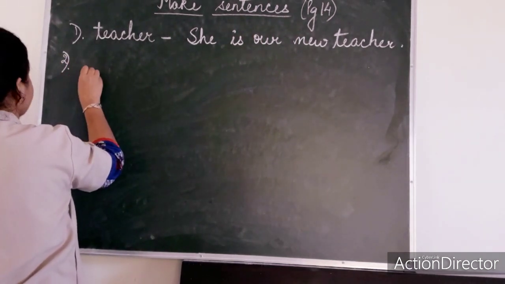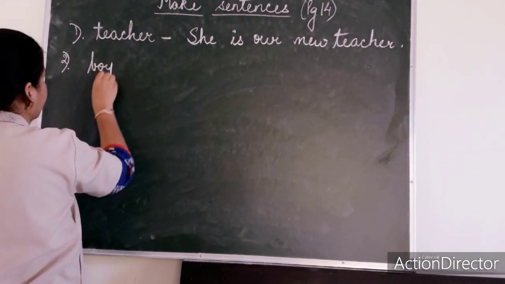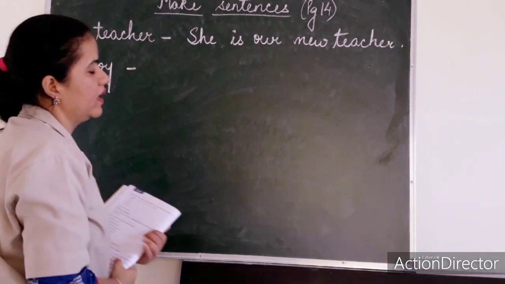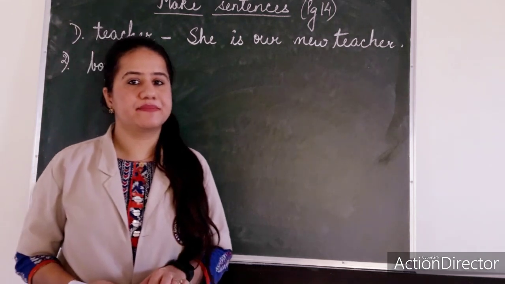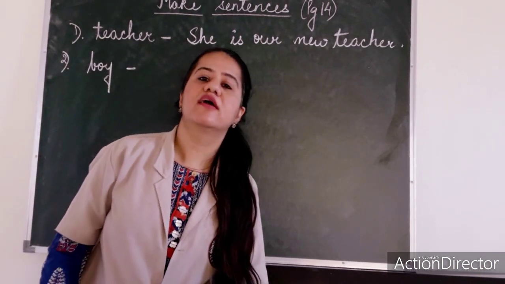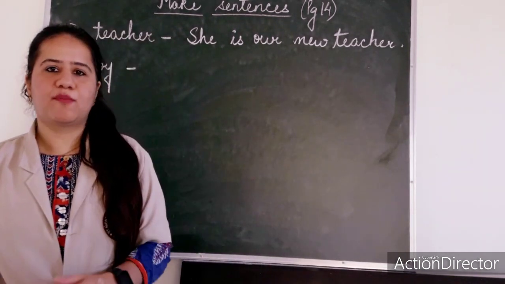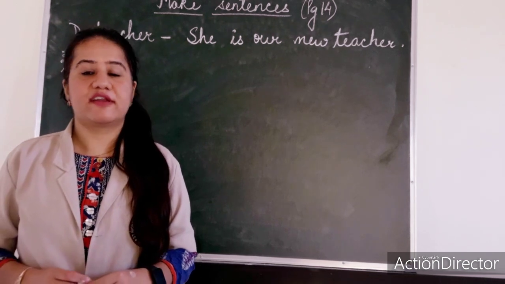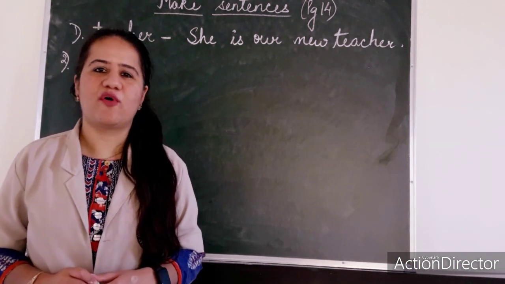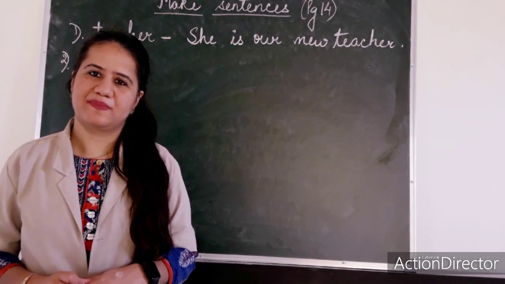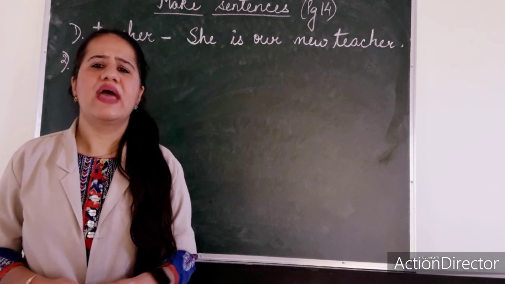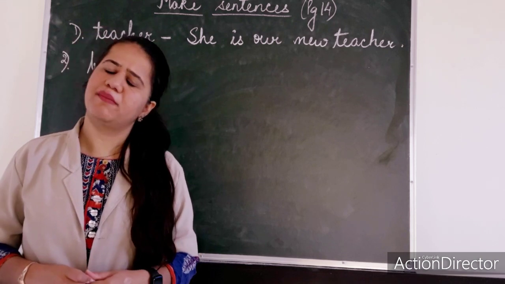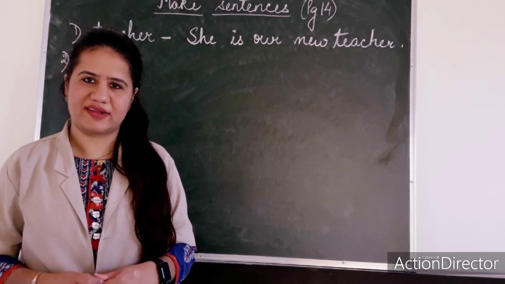Now let's come to the second one, boy. Okay. Now tell me what sentences we can make from boy. Yes. He is a smart boy. Ravi is an intelligent boy. Yes. So which sentence is better for you? And many other sentences you can make on your own, but they should be correct.